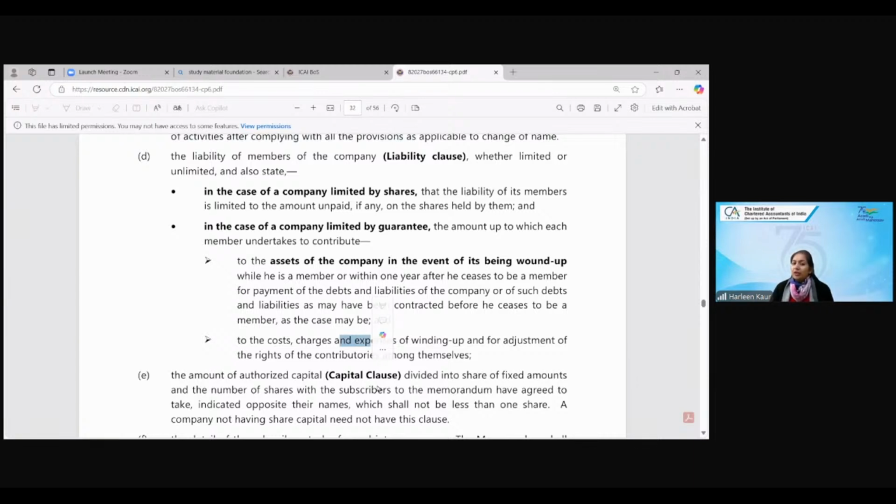Where is the unlimited liability mentioned, children? Liability clause is mentioning over here company limited by shares and company limited by guarantee in the memorandum of association. Where is the unlimited liability mentioned? Where do we mention the unlimited liability? Tell me. Absolutely correct. Unlimited liability is mentioned in the articles of association. Good.